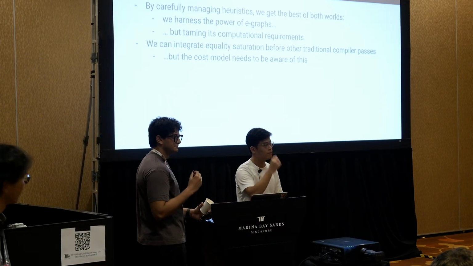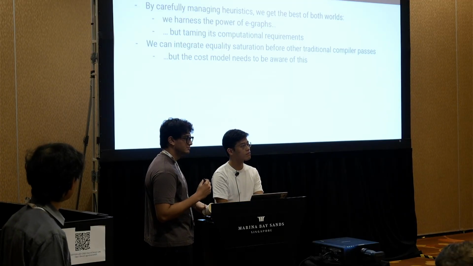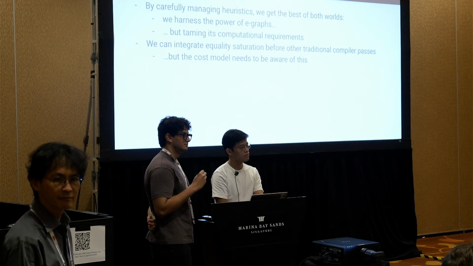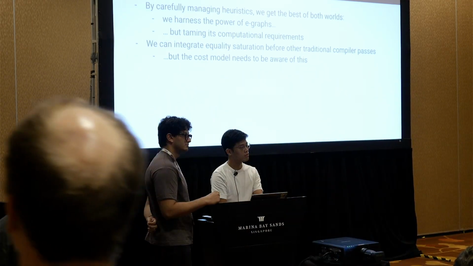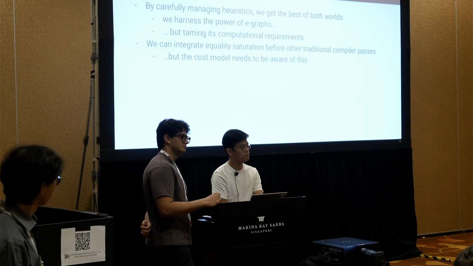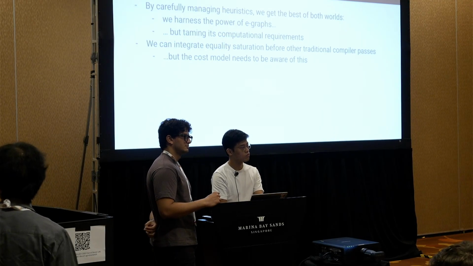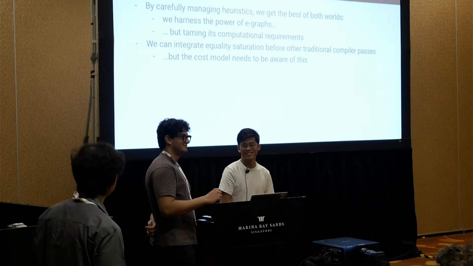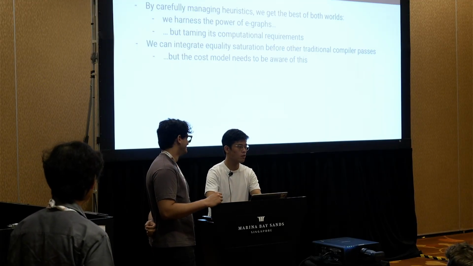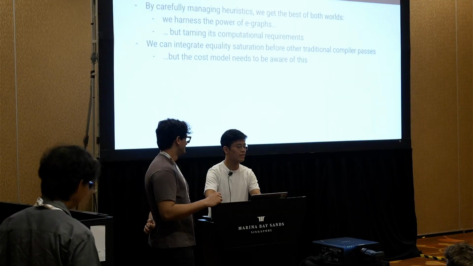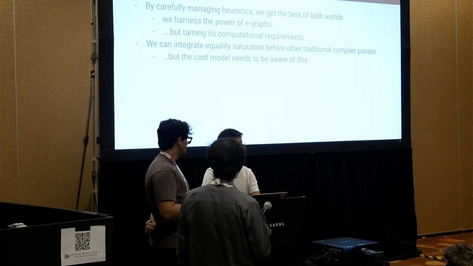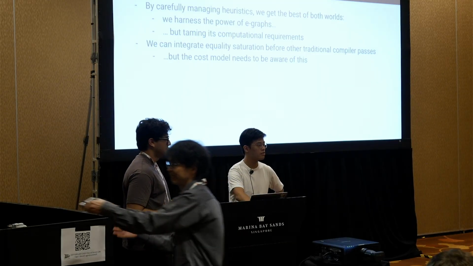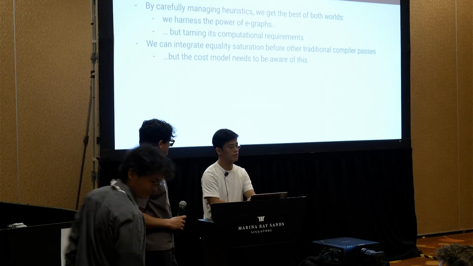So perhaps I misunderstood something, but as far as I understood, you do not actually perform fusion, but rather you have a cost model that says, we favor stuff that is amenable to fusion. Why don't you perform fusion as part of a rewrite? Because I would have thought, e-graphs are perfect for this. Future work. There seem to be a lot of fusion opportunities that we would like to explore that are even harder to scale than the existing set of rewrite rules that we have. So we would like to explore that as future work, but this is what we have so far.